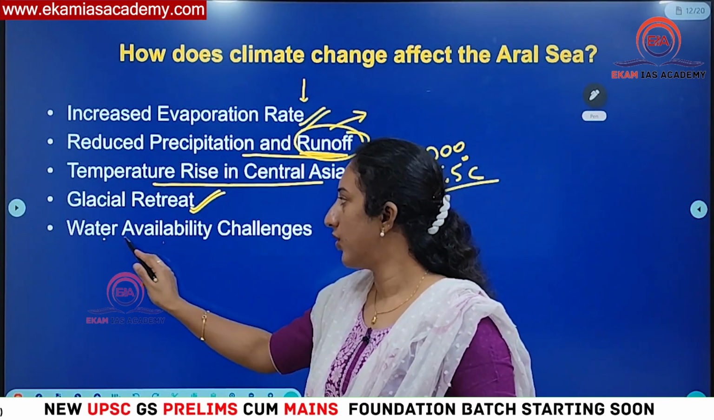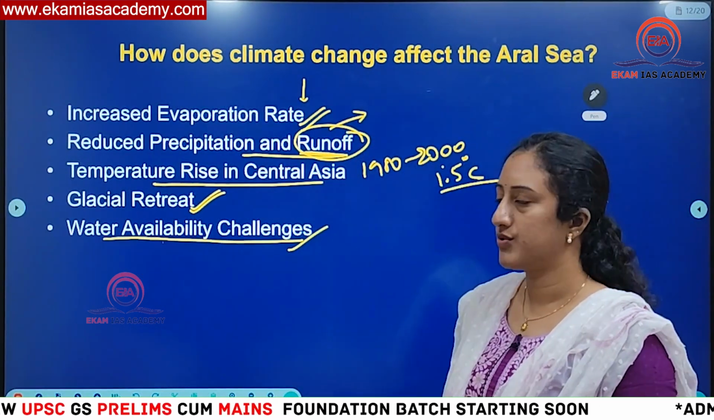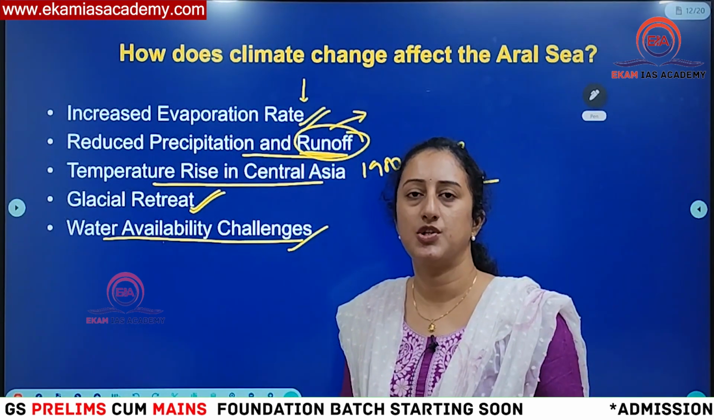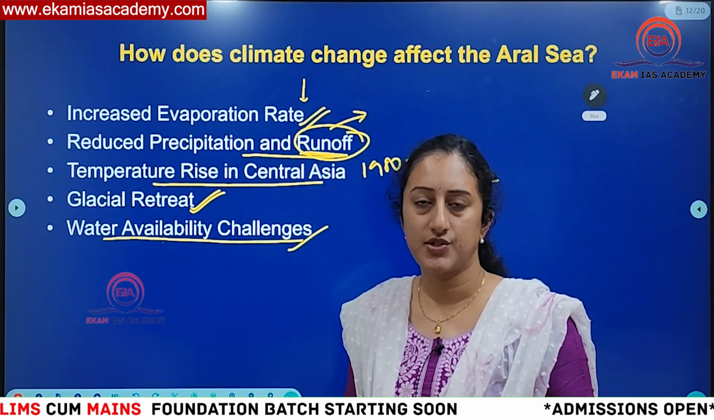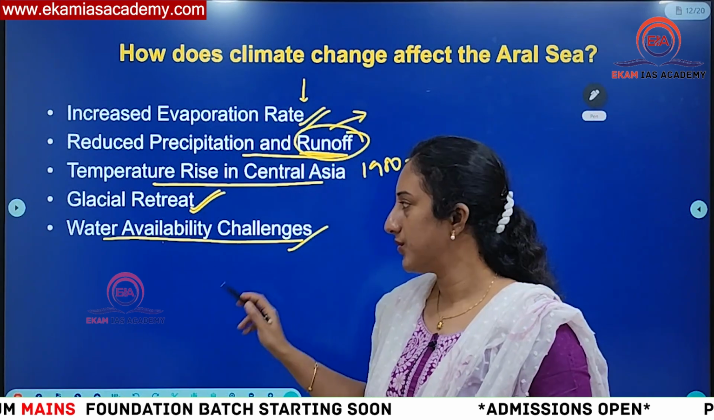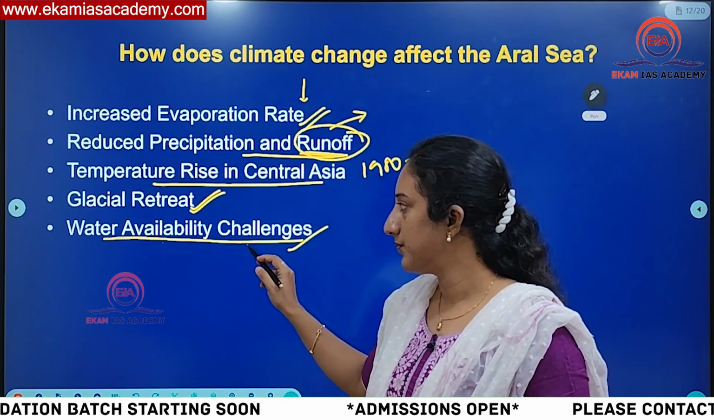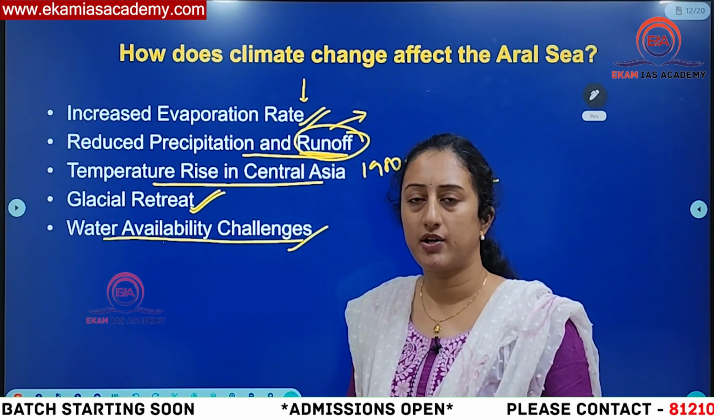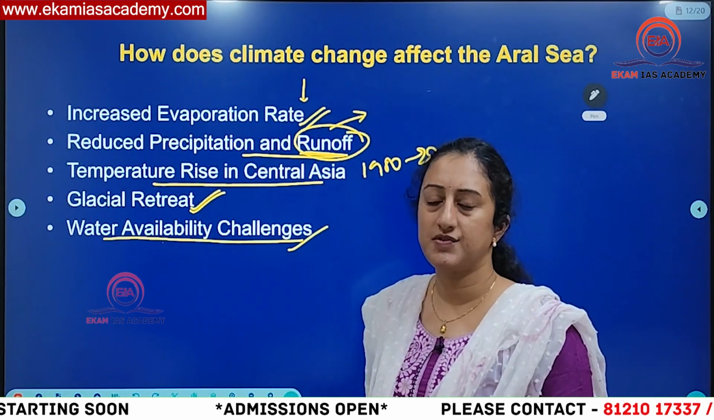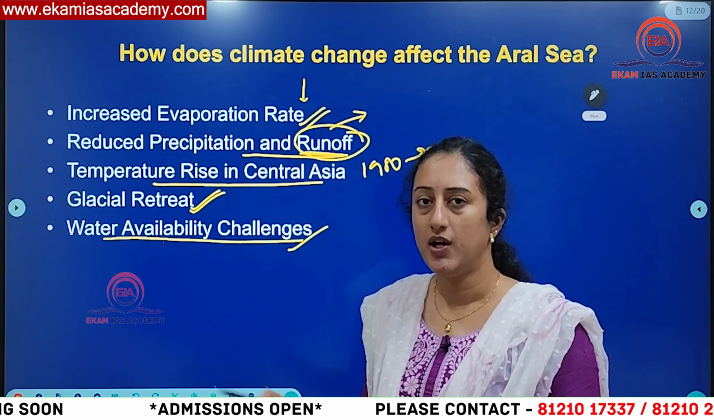Then you can see water availability challenges also. As humans are facing the issues of climate change, or the vagaries of climate change, on one side, because of reduced rainfall and unexpected climate phenomena, water availability is reduced. All these are the factors which have reduced the presence of the Aral Sea.